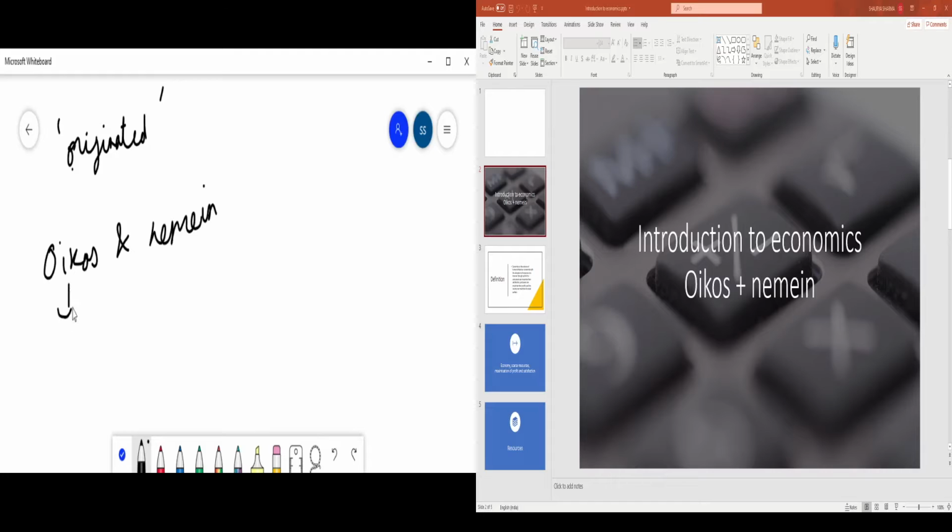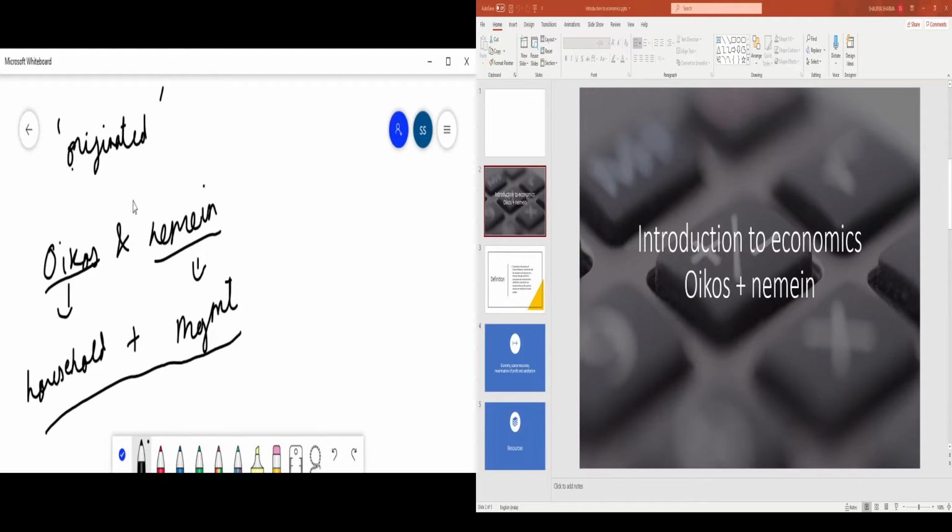So this basically means household, and nemion means management. So household plus management. So basically economics is management of households on a large scale.